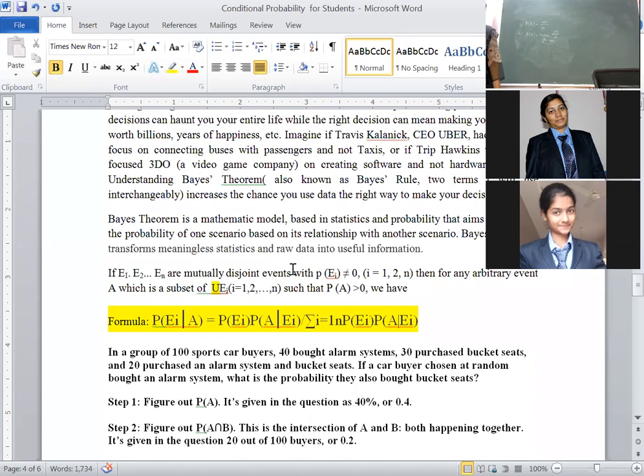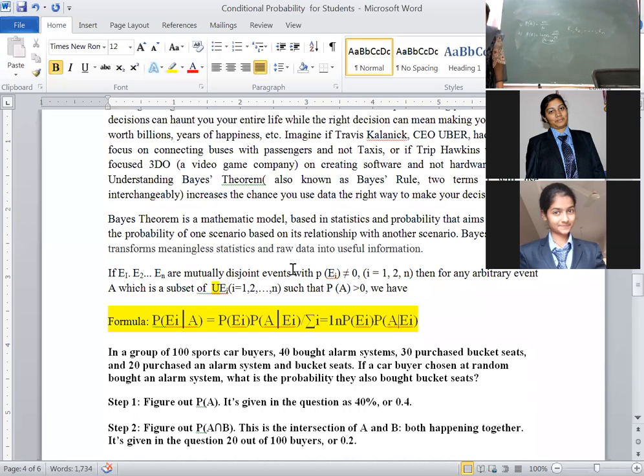Okay, the statement of Bayes' theorem is: if an event A occurs in conjunction with one of the n mutually exclusive and exhaustive events, here I am taking the events as E1, E2 and so on, En, i running from 1 to n.